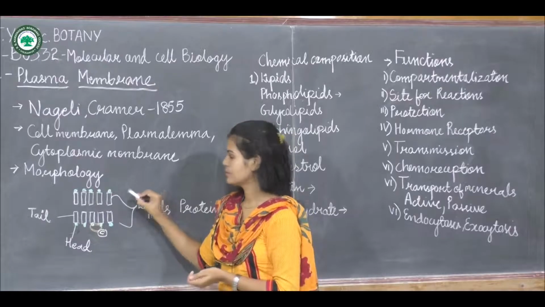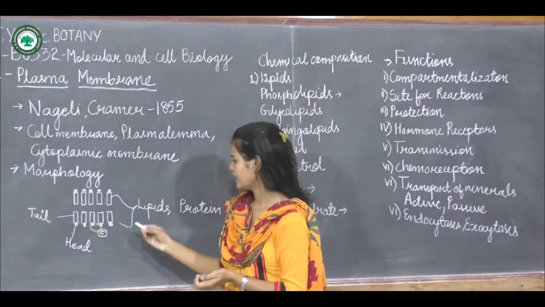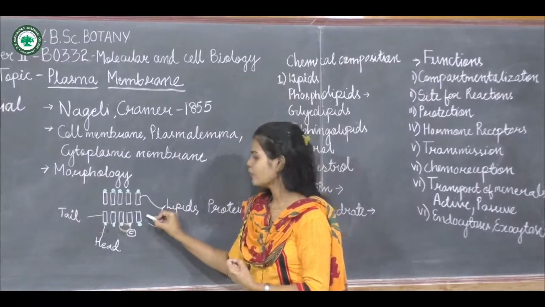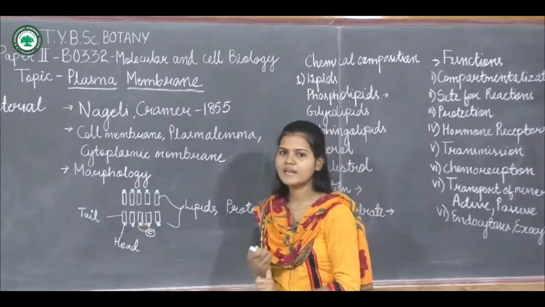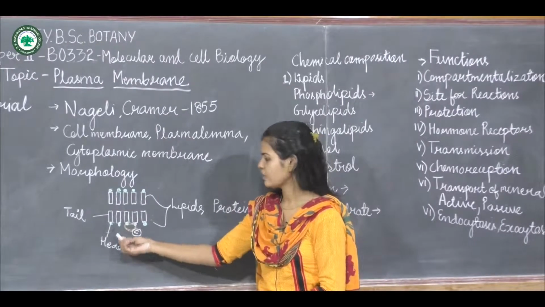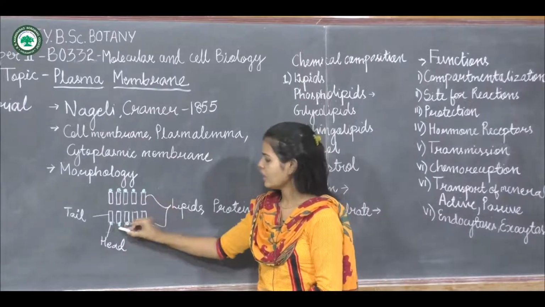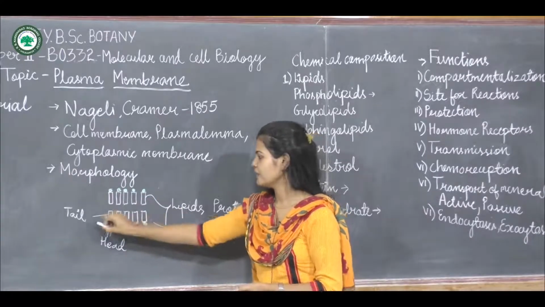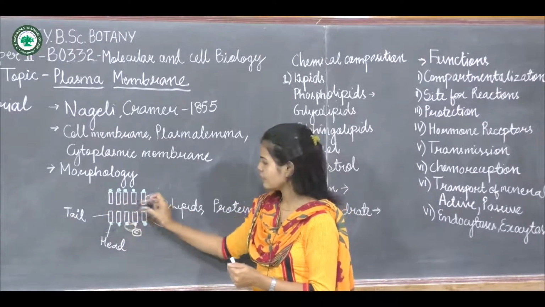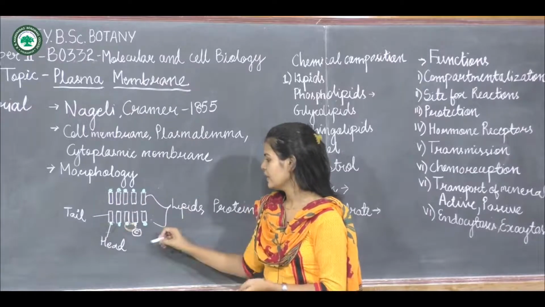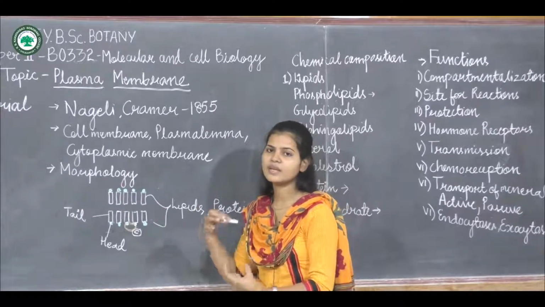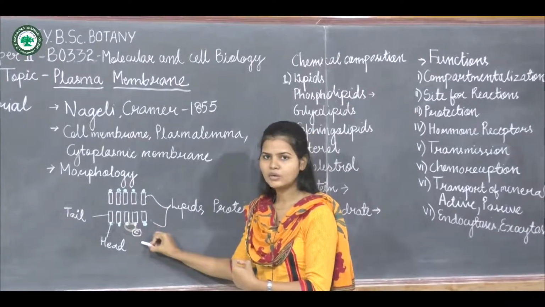But it is mostly a bilipid layer. So two layers of lipid. The lipid has both properties, that is a hydrophobic as well as a hydrophilic moiety. So the head is hydrophilic, that is water loving. It will always be turned outside, and the tail will be inserted inside, within the bilipid layer. Next to that, they also have the presence of protein and carbohydrate. Protein may be intrinsic, that is embedded within the cell, or extrinsic, outside the cell.